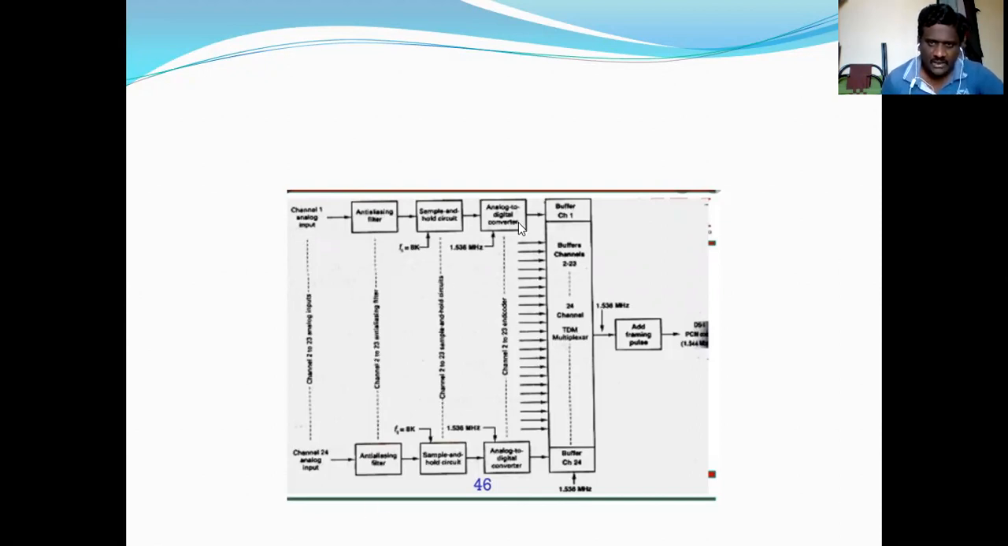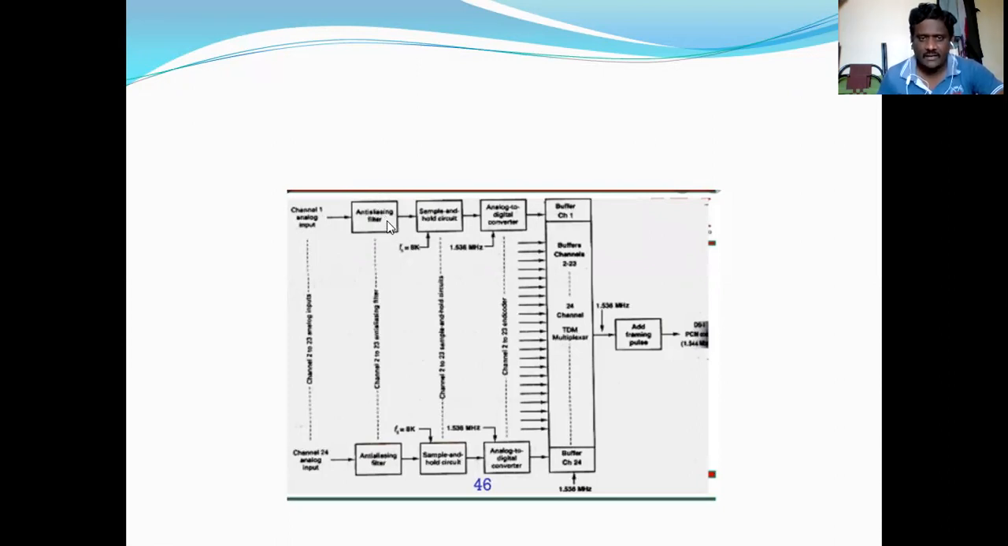24 channels in the previous diagram. These are the 24 channels. This is represented as channel 1, and so on, up to channel 24. Each section consists of 24 channels. This is the channel 1 analog input, this is the channel 24 analog input. Totally we have 24 analog inputs.